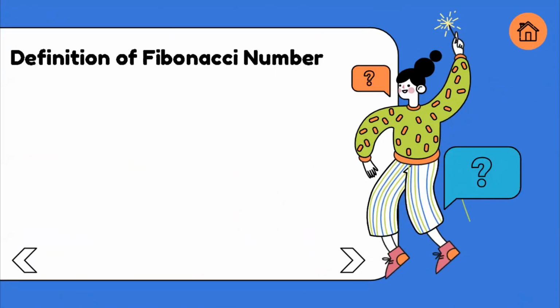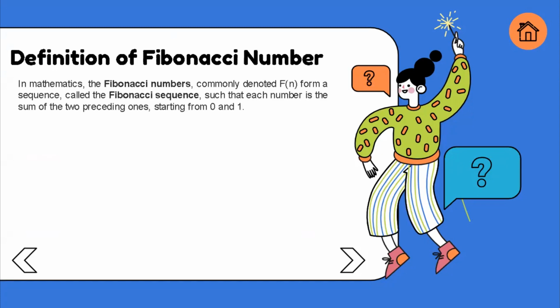So here is the definition of Fibonacci numbers. In mathematics, the Fibonacci numbers, commonly denoted as Fn, form a sequence called the Fibonacci sequence, such that each number is the sum of the two preceding ones, starting from 0 and 1.